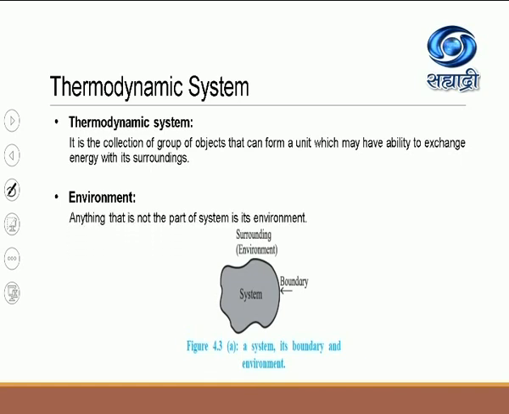Then what do you mean by boundary? The borders of the vessel. The vessel is your boundary. And what do you mean by environment? See the definition: anything that is not part of the system is its environment. So the atmosphere present above the water in the glass will be the environment. So you have understood the definition of a system and the environment.